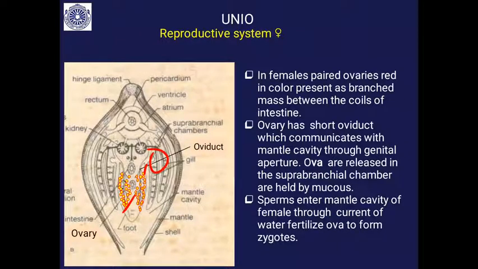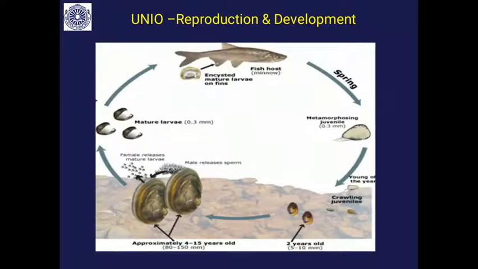The sperms from the male will be taken inside to the mantle cavity through the inhalant siphon, and they are going to fertilize these eggs. The eggs develop for a short while, and the larvae get released. Sperms enter the mantle cavity of a female through the current of water and fertilize the ova to form zygote. So this is how exactly the life cycle goes. This is the male releasing the sperms from the exhalent siphon.